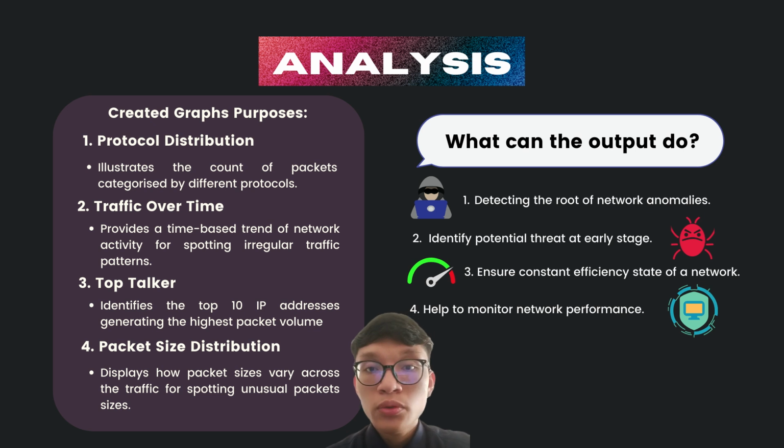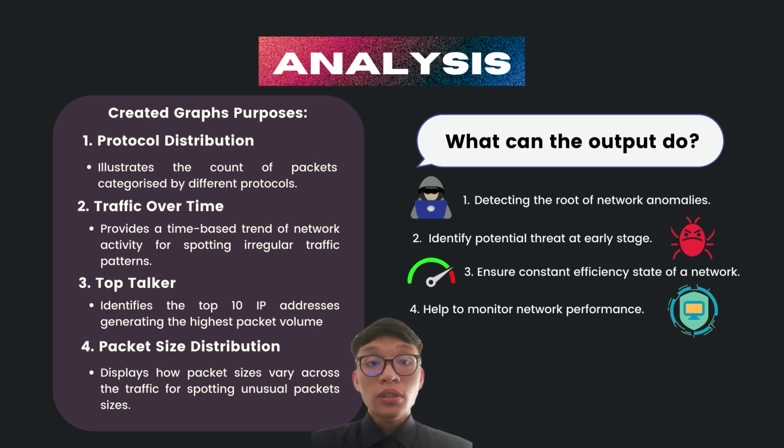For the third graph, the top talker graph, the purpose is to identify the top 10 IP addresses generating the highest packet volume. And lastly, the packet size distribution will help to display how packet size varies across the traffic for spotting unusual packet sizes. So now, what can we do with the given output by the network traffic analyzer that we created?